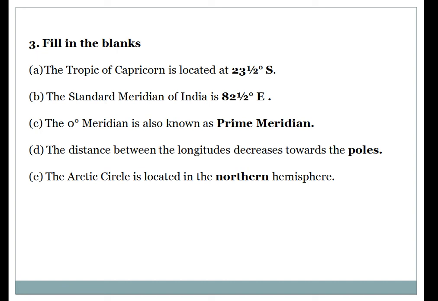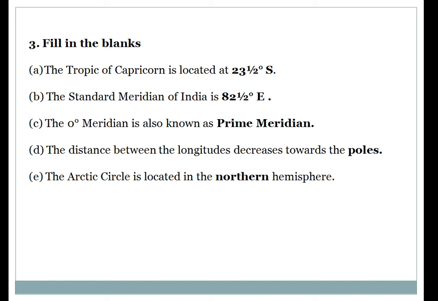Next, the standard meridian of India is 82.5 degrees east, which is passing through Mirzapur, that is situated in Uttar Pradesh. Next, the 0 degree meridian is also known as prime meridian. Okay.